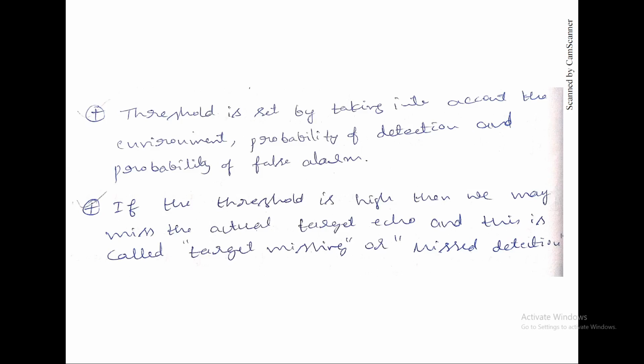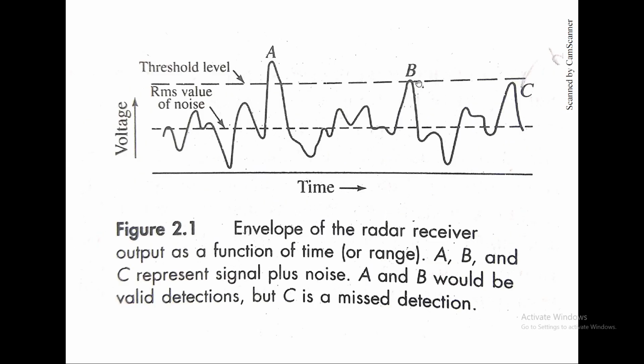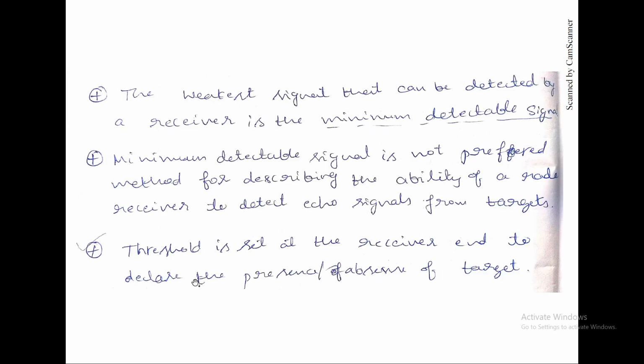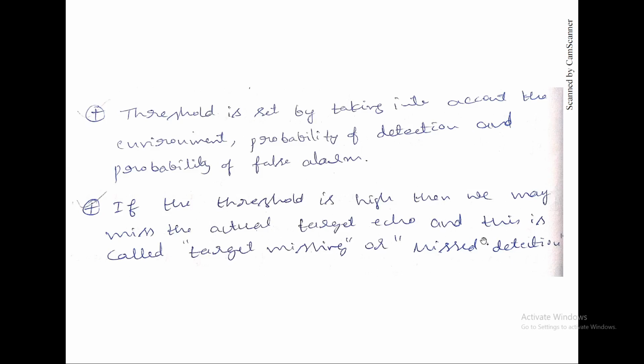So if the threshold is high, then they miss the actual target echo. If you observe this diagram, for example, if this is the threshold they have set, this line is somewhat above, it might also miss this B1 because it has barely touched the threshold level. So if we increase this threshold, there is a chance of missing the target. If the threshold is high, this is called target miss or missed detection.